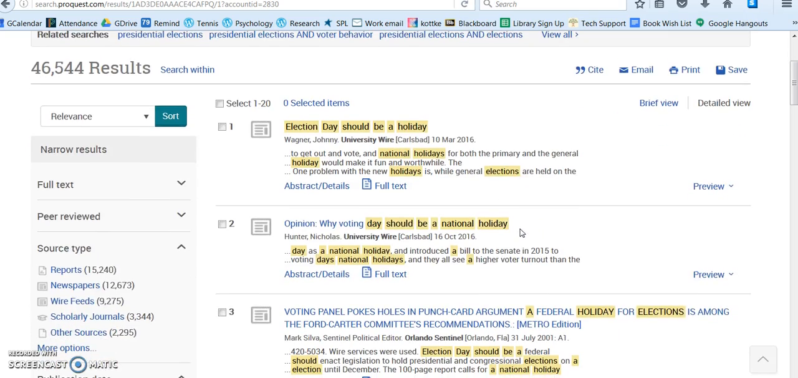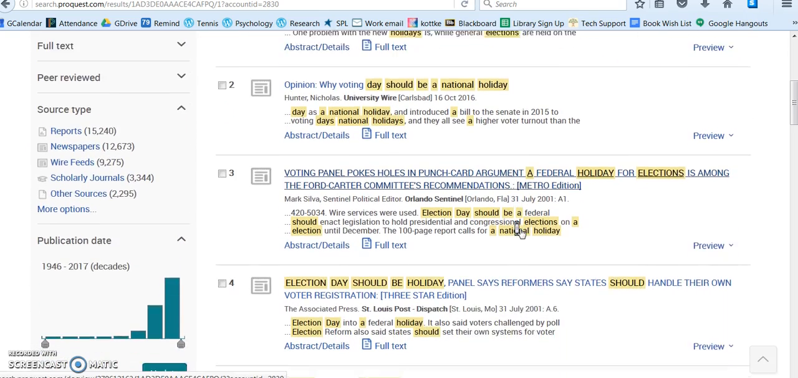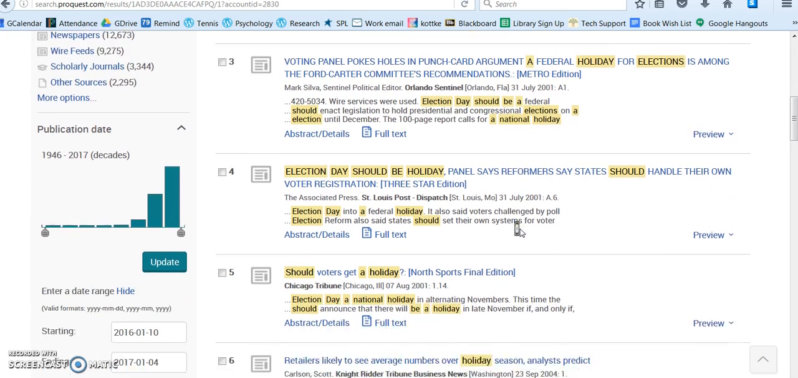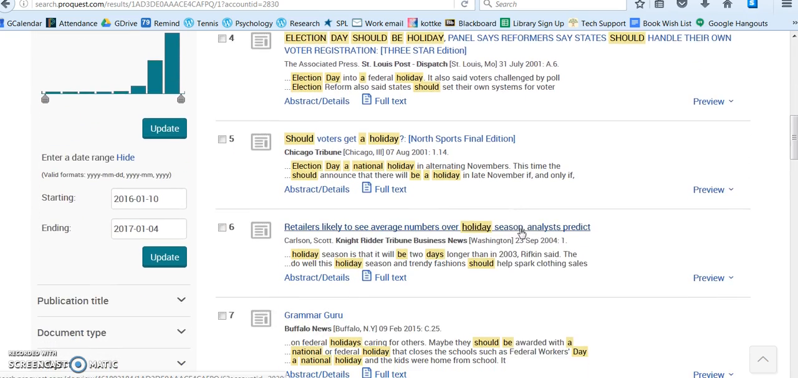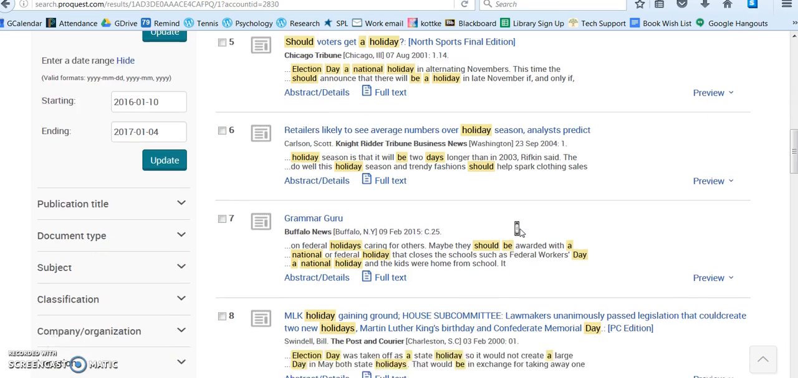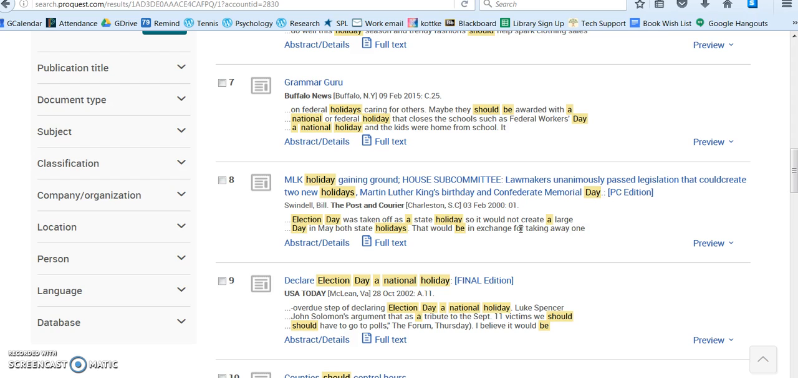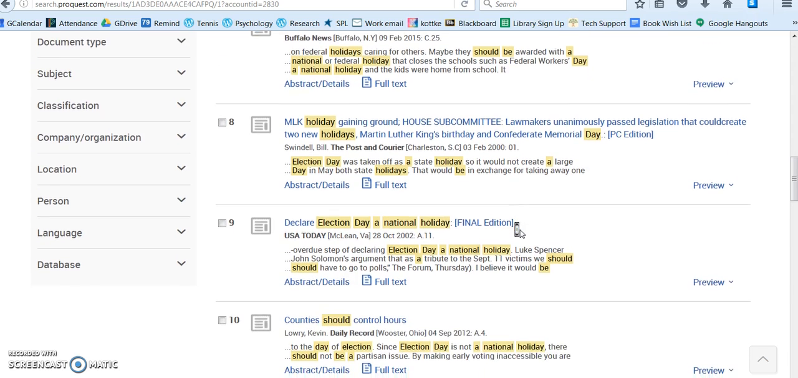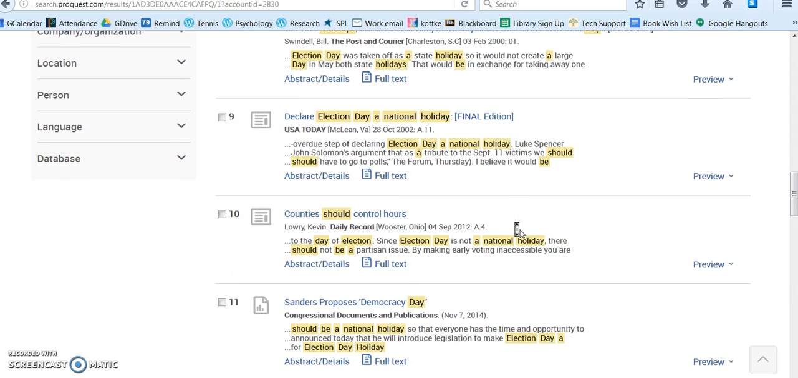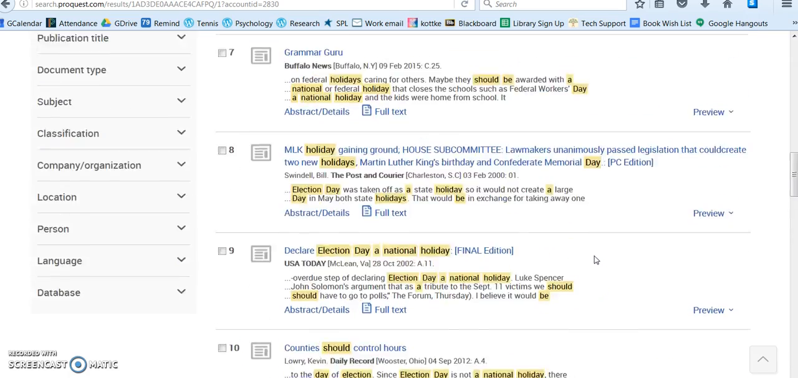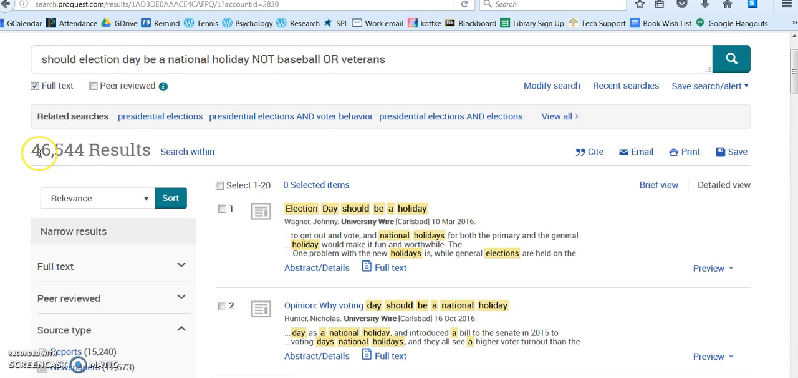Let's keep looking down and we see voting should be a national holiday. Should voters get a holiday? Grammar Guru, not sure what that's doing. MLK holiday gaining ground. Election Day, see, we're doing a pretty good job. So we have a Democracy Day and all that, so we're just trying to figure out, okay, we still have 46,000 results to go through. So let's figure out how we can reduce this.